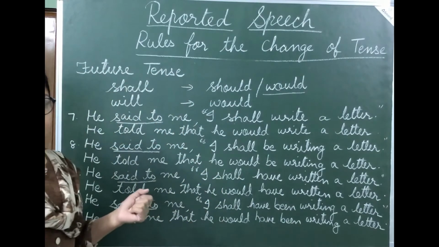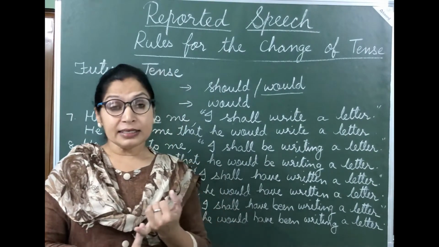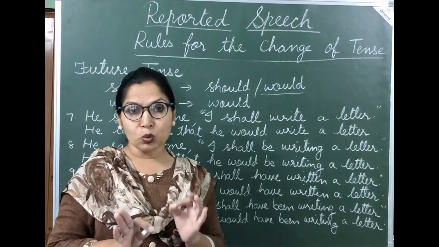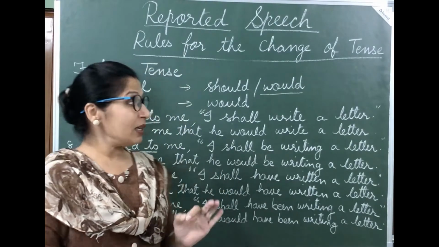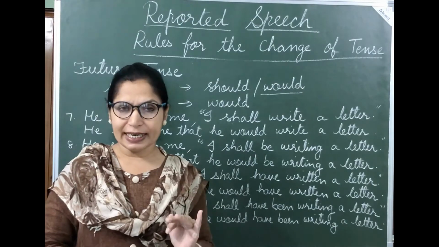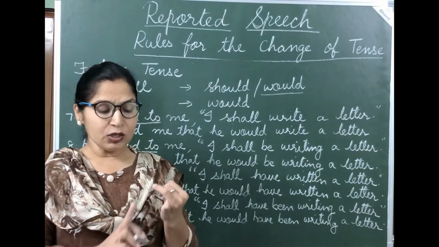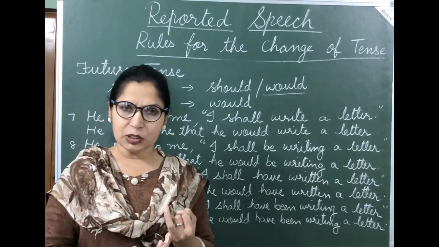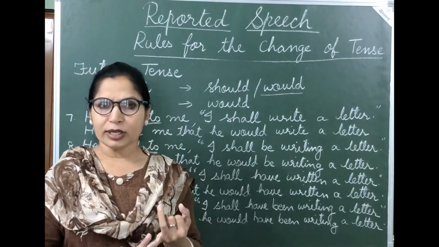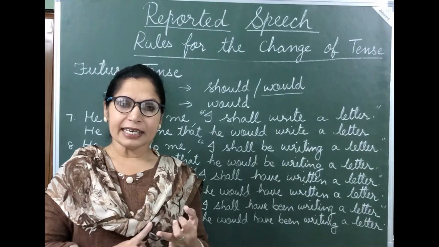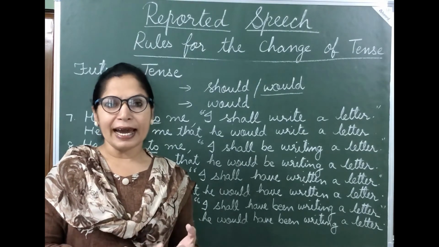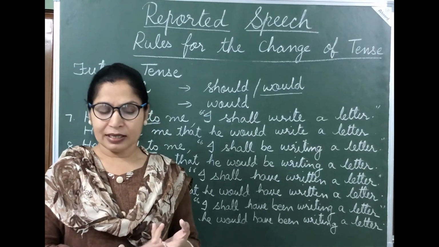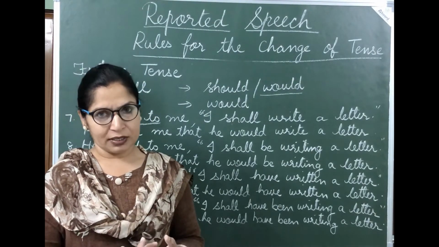So that's it. Now students, let us revise the rules. Even if you don't remember the rules of tenses, it is very simple to convert direct speech into indirect speech. आपको क्या याद रखना है? Your first form of verb changes into second form of verb. Is, am, are changes into was or were. Has or have changes into had. Second form of verb changes into had plus third form of verb. Was or were changes into had been. Then shall or will changes into would.